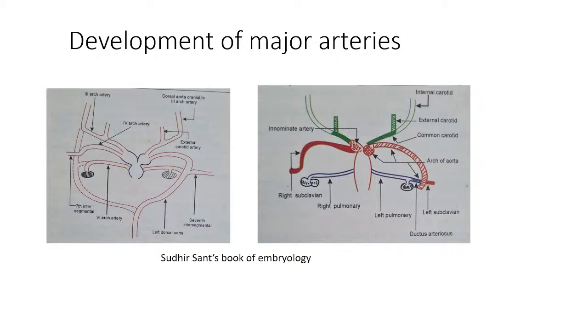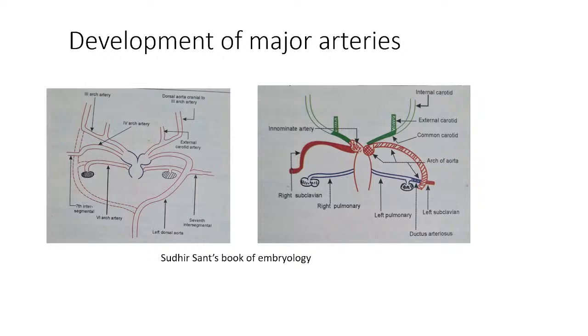We have seen that the third and fourth arch arteries are continuous with the horn of the aortic sac, while the sixth arch artery is continuous with the dorsal aspect of the aortic sac itself. From this we can see the first major artery, the arch of aorta. So the ascending aorta, we have seen, develops from what?